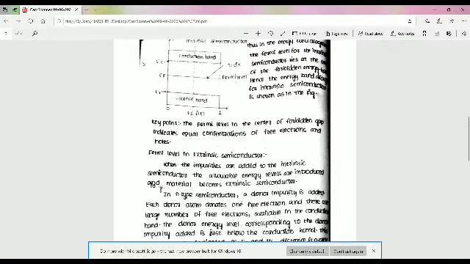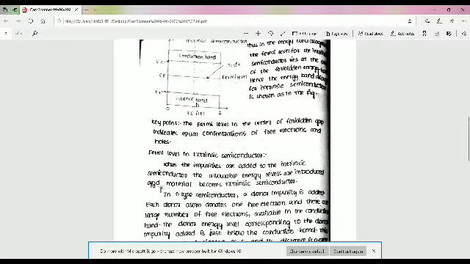This is the conduction band EC and this is the valency band EV. This is EF, the Fermi level energy. In the intrinsic semiconductor, both electrons and holes in the valency band and the conduction band are equal in number. As temperature increases, the electrons and holes are still equal in number.